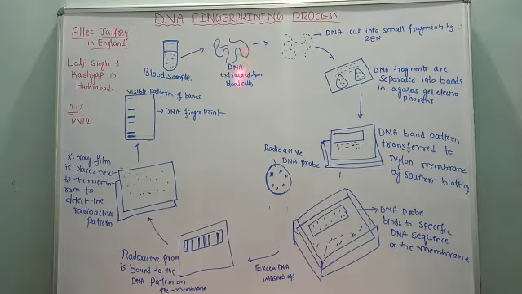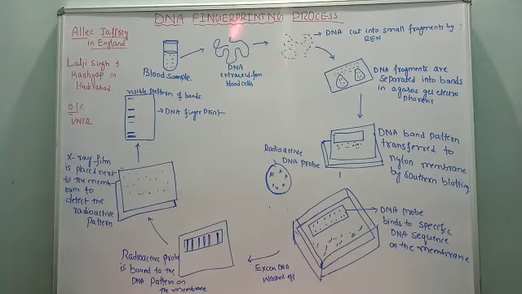And if the amount of DNA is less than 1 microgram, it should be subjected to an amplification process. So, what is amplification? If the isolated DNA is less than 1 microgram, then the amount of DNA can be increased by a process called PCR, polymerase chain reaction. So, to expand this, it is subjected to the PCR method. If it is sufficient, then there is no need to amplify the DNA.